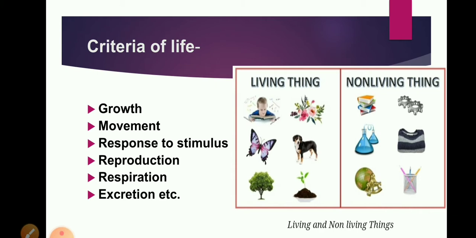This means we have decided some criteria of life, such as growth. If anything is growing over time, then we can say it is living. Movement, then response to stimulus, reproduction, respiration, etc. So we have decided these criteria for life or properties of living organisms. So if anything is showing these properties, then that is a living thing. If not, then a non-living thing.